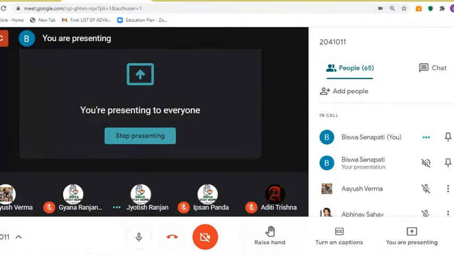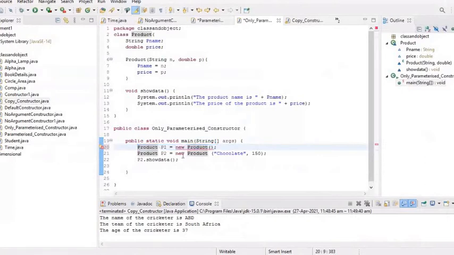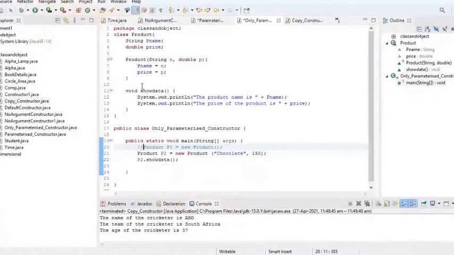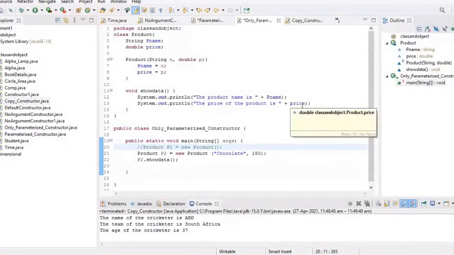So this statement is not going to work because it is an error, since the no-argument Product constructor is not defined by the user. But in this one, I have passed two parameters, so the parameterized constructor is going to be called. Therefore the pName will be initialized with chocolate and the price will be initialized with 150. Whenever I call P2.showData, the control will transfer to the definition of showData and it is going to display the product name is chocolate and the price of the product is 150.